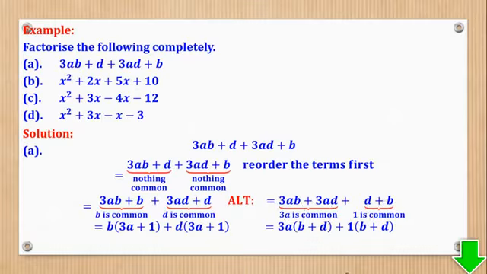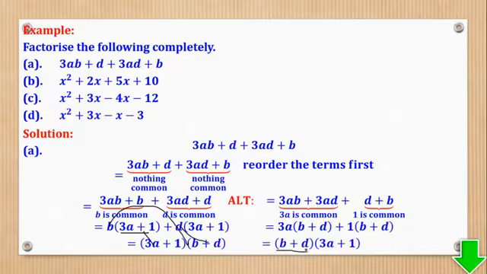Then from there, because they are similar, I can pull it out. Pull this one out. I remain with B plus D. For this case, I'll pull B plus D out. I remain with 3A plus 1. And in either way, I have been able to factorize.